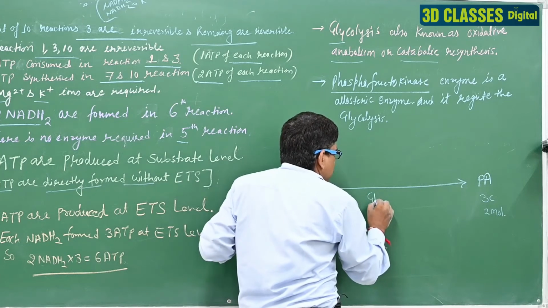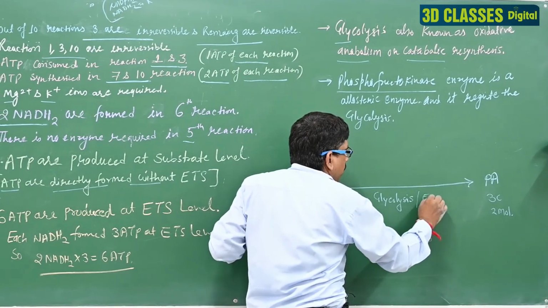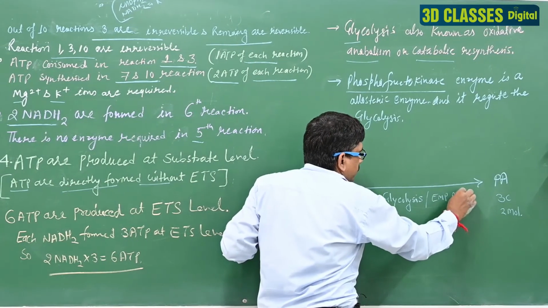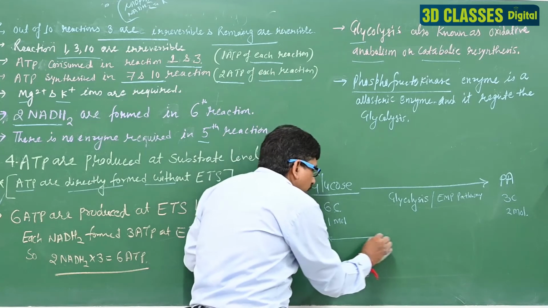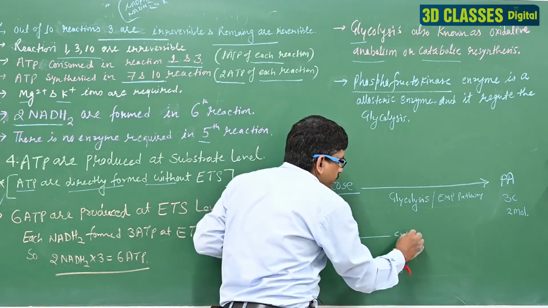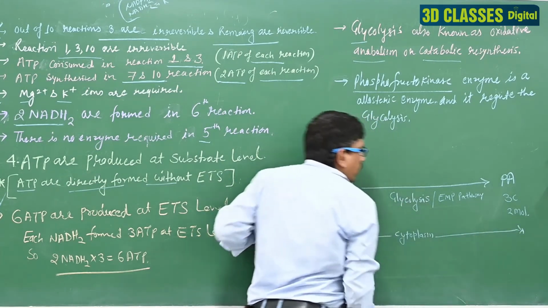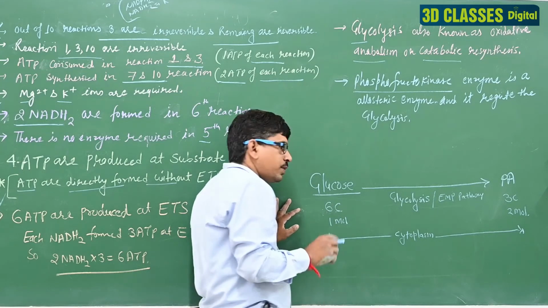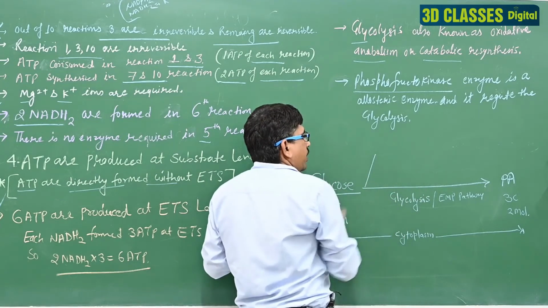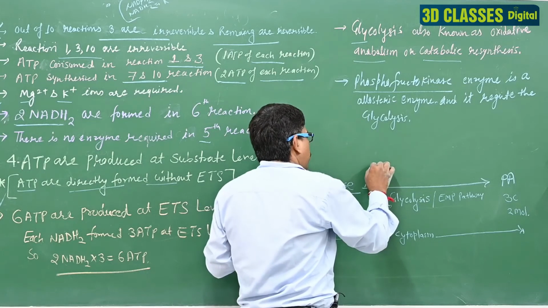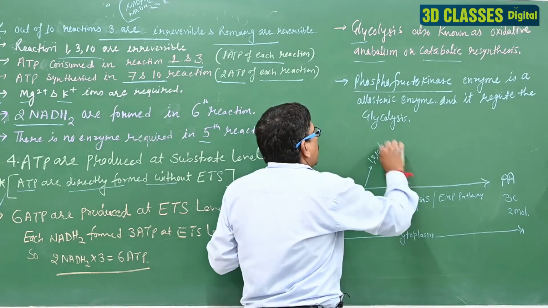This process is known as the glycolysis, or we can say EMP pathway. Clear? The process occurs inside the cytoplasm. Clear? In this the 10 reactions are present. How many reactions? 10 reactions. Out of them the first, third and 10th reactions are irreversible.